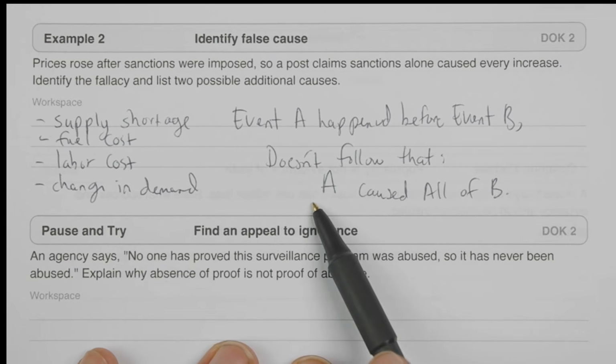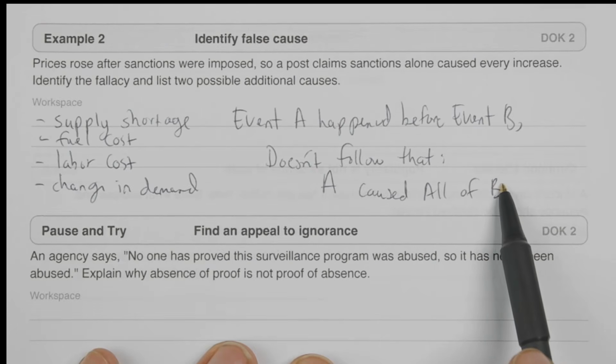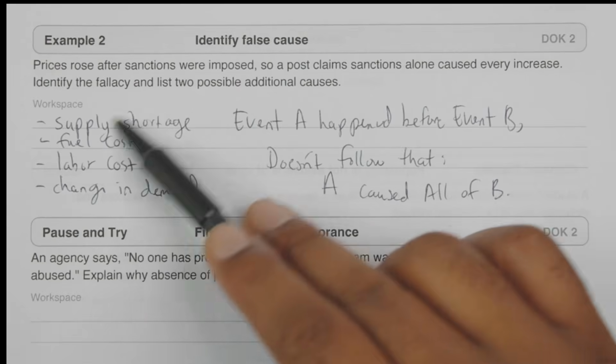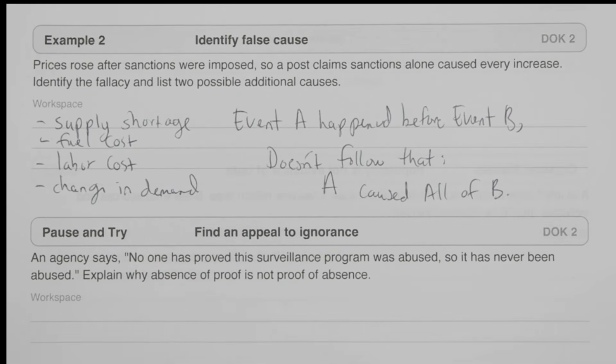They're saying that look, this caused all of B, right? That's a false cause problem because you can't necessarily conclude that. There's a ton of other things that can be considered for the reason for this outcome.